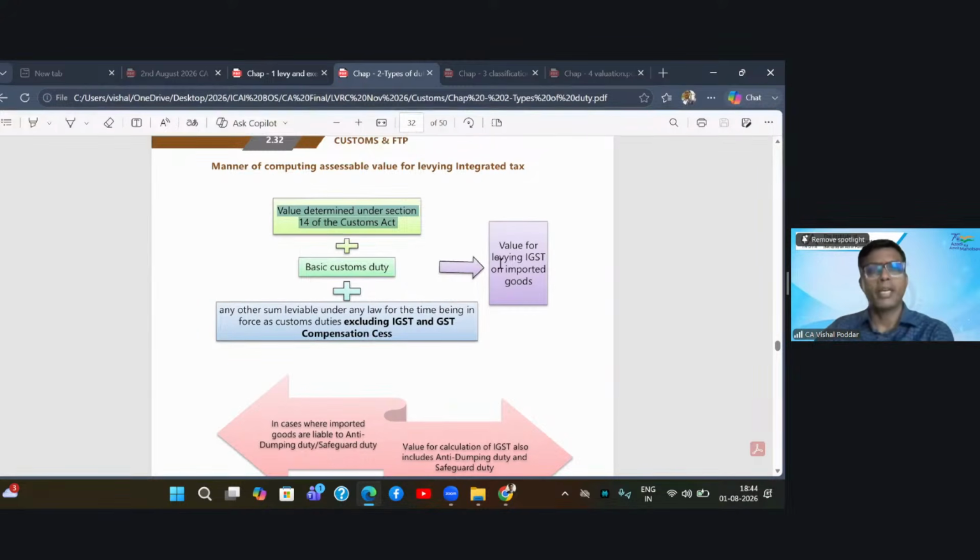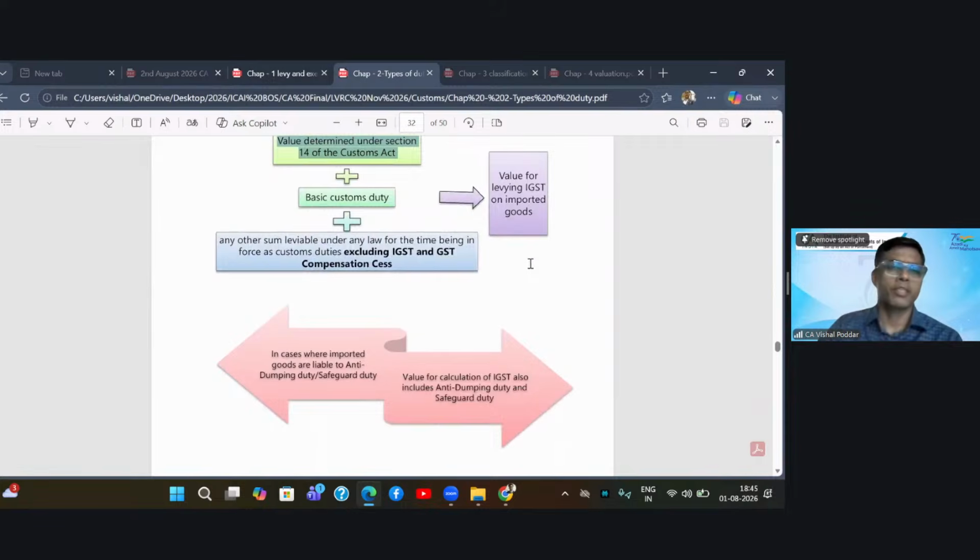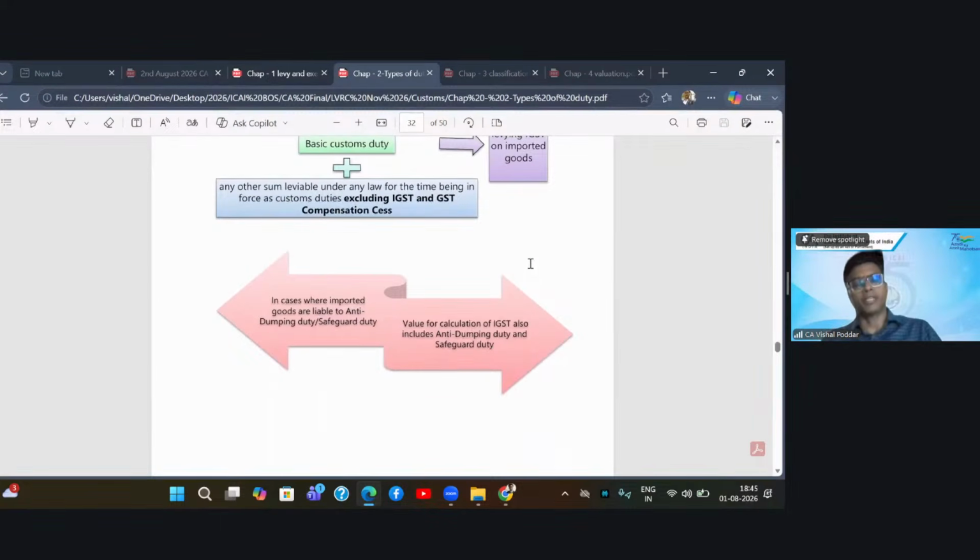Now, if you connect it with the GST law, section 15 of the GST law also says something similar. It says that for the purpose of computing GST, you will add up all other duties and taxes, if any, levied on the goods. Same thing we are doing over here. So for computing the IGST on imported goods, we are adding the basic custom duty plus all other duties which are leviable under customs except the GST duty. Adding up all this will give us the assessable value on which you will multiply the IGST rate. And if there is compensation cess, you will multiply the compensation cess rate. Then come, students, the next point.